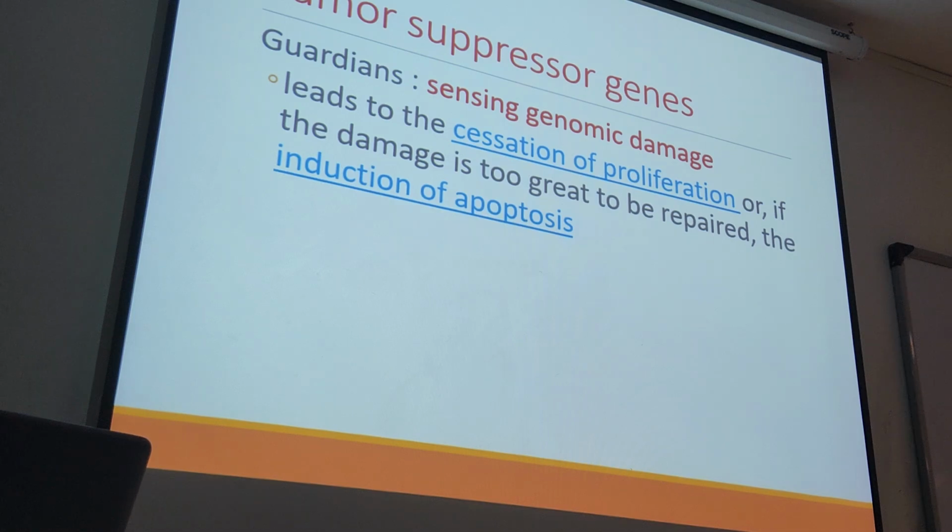How about TP53? We mentioned TP53 is a guardian. A guardian is like a protector, sensing genomic damage, meaning sensing that there is something wrong in the genes. So how is the process? These guardians lead to the cessation of proliferation. When there is damage, TP53 senses it and tries to stop the cell proliferation, giving the cells time to do the process of repair. If they can repair, they can continue cell proliferation. If they cannot repair, they are supposed to die, and they go under apoptosis.